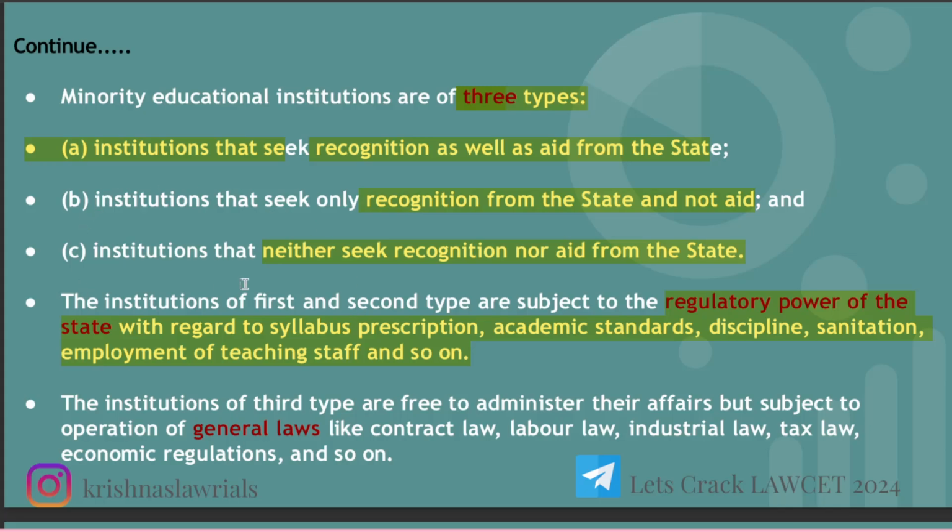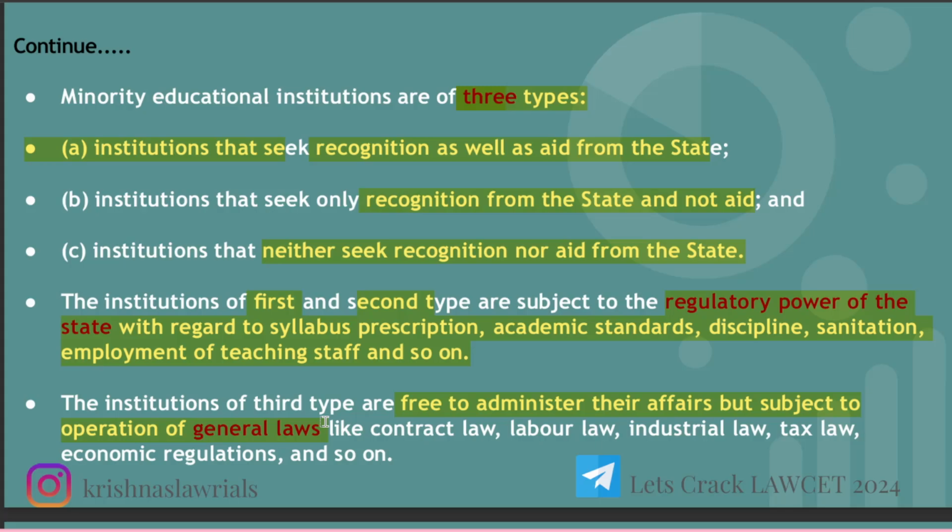These things should be followed if you are the first one, that is, funded by the government or recognized by the government. The second one is only recognized by the government. So these two institutions will be following all rules and regulations given by the state. The institutions of the third type are free to administer their affairs but subject to the operation of general laws. General laws are like labor laws, industrial laws, tax laws, contract law, economic regulation, and so on.